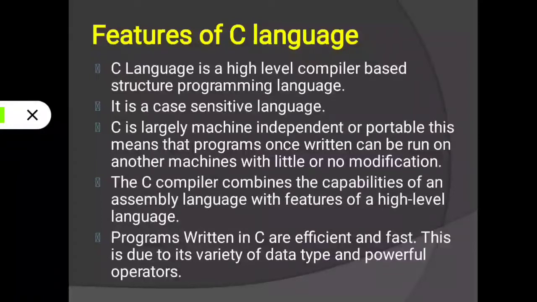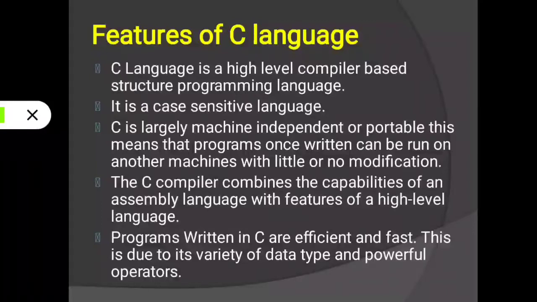So when we type in a high level language, it will be converted automatically using that software only. Then programs written in C are efficient and fast. It means the program we have typed using C language will be executed very fast.